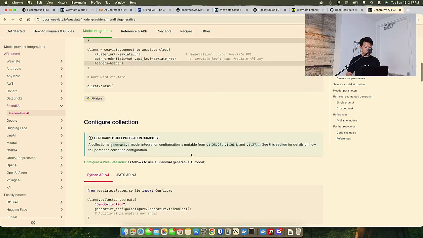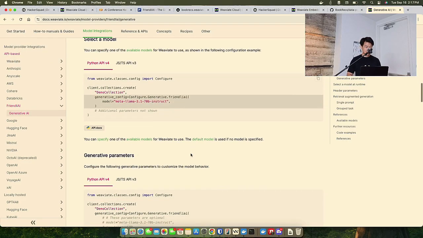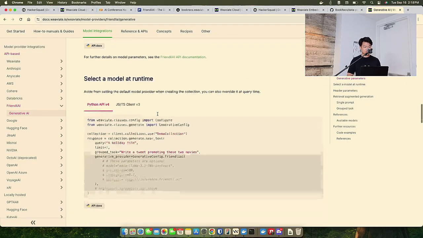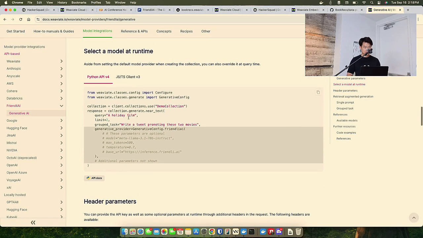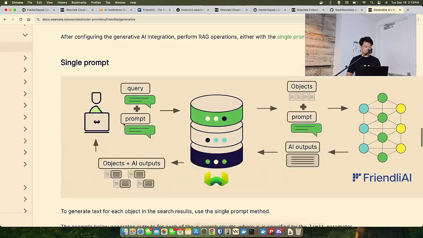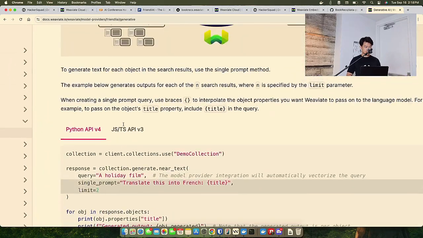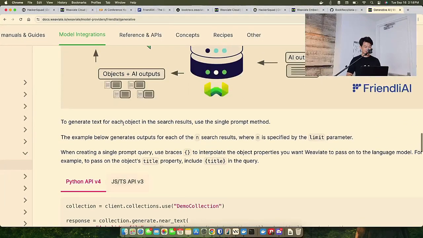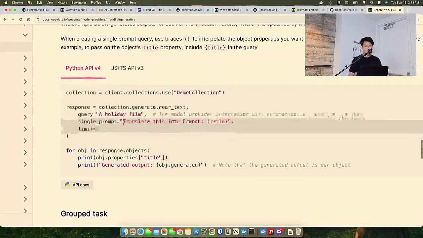The actual experience in using this is very straightforward. I'm just going to go down to look at this, which is the generative configuration. We're going to select a model at runtime. Yes, we can do that. But specifically, let's go find a query. Group task. All right, right here. This is a single prompt retrieval augmented generation.